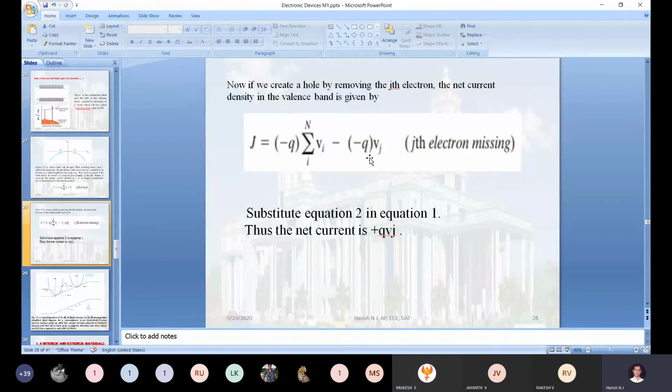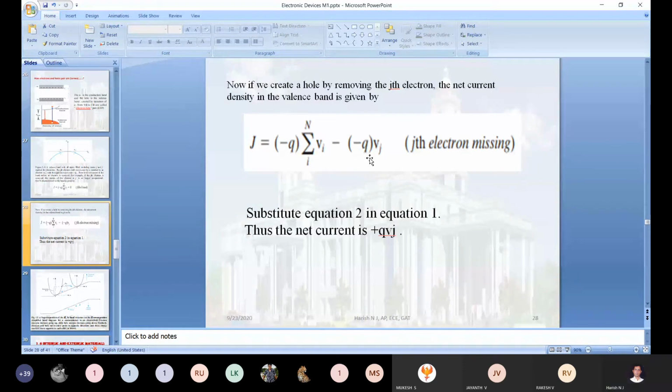Q is the charge of the carrier, N is the number of electrons, Vj is the velocity of that particular electron. Is it clear? If you didn't understand this concept, no problem, forget about this. I will give you one small example for a better understanding of how the electron and hole pair is initiated in the silicon semiconductor.